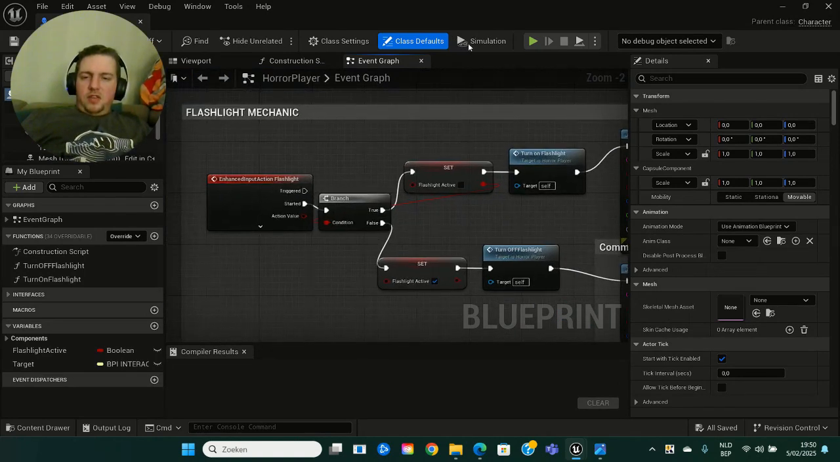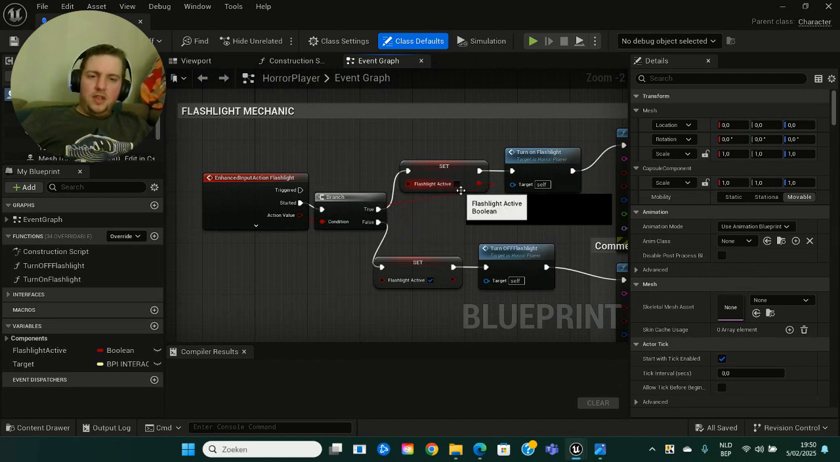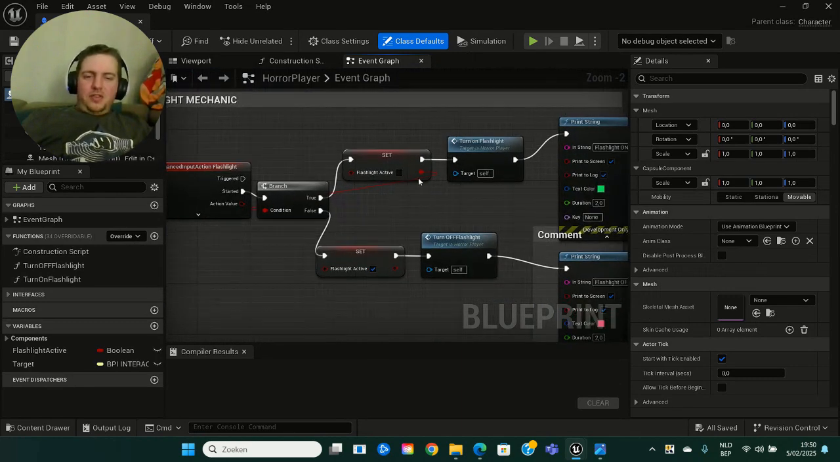Then we got this nice flashlight mechanic over here. So enhanced input action flashlight, when started. If the flashlight is active, when it started, it's true. The flashlight active box is checked. And this is what I was struggling with the most with the flashlight mechanic yesterday. It was a little bit of dumb debugging that I did, no pun intended, but we got flashlight active checked, and that's good.